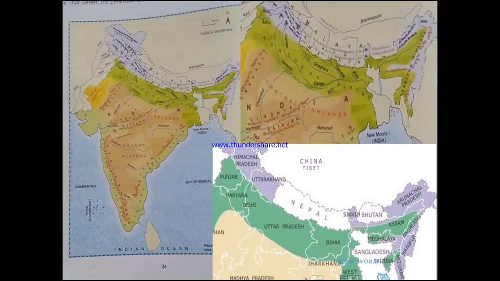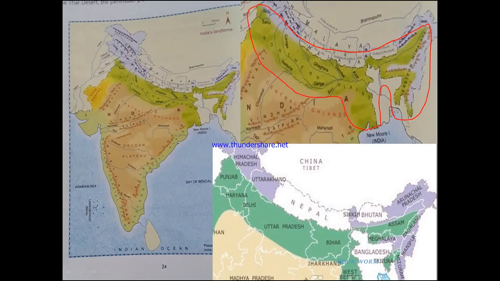If you look at this map that is given in your book, this green portion shows the northern plains. I have zoomed this out for you so that it can be better understood. This green portion you see here identifies the northern plains.